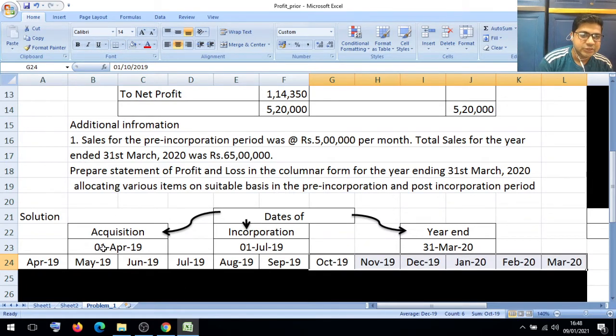See, from the acquisition day we will begin our months.